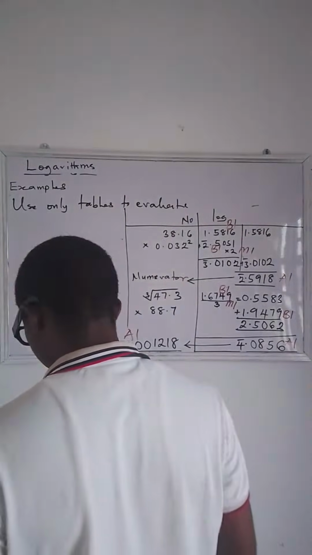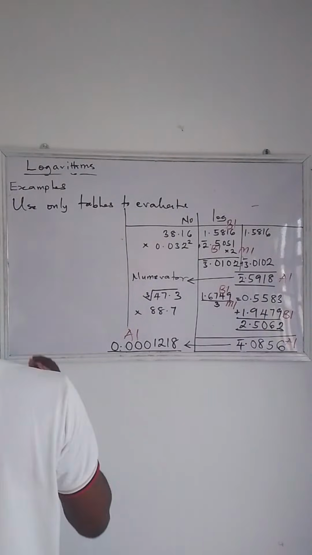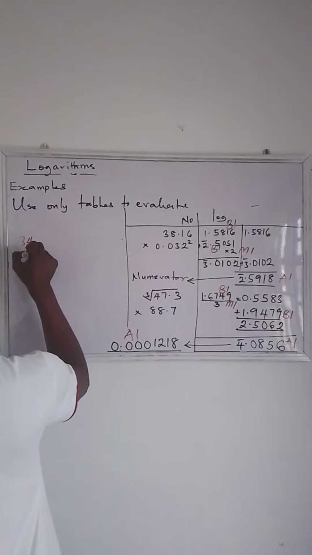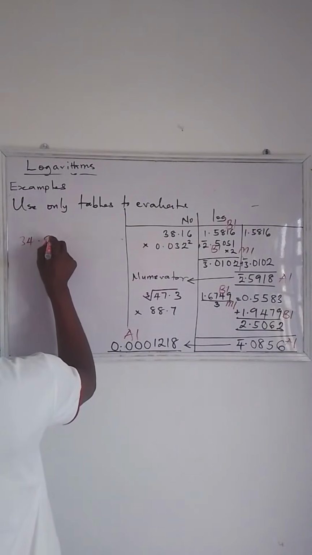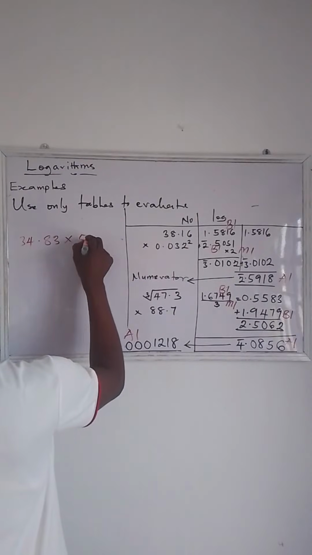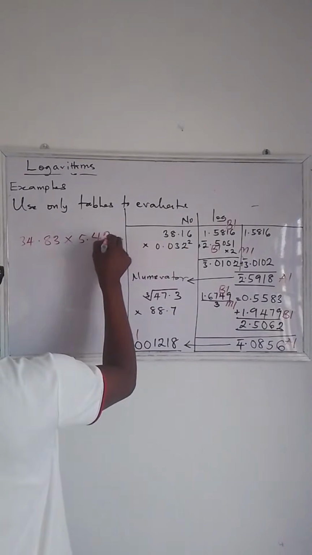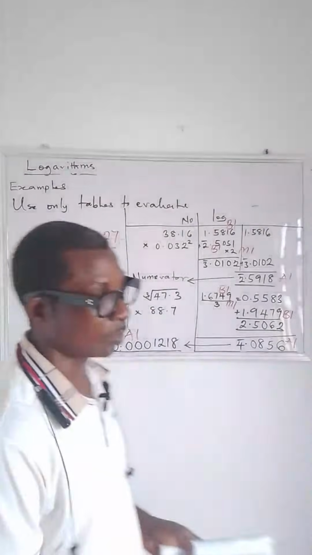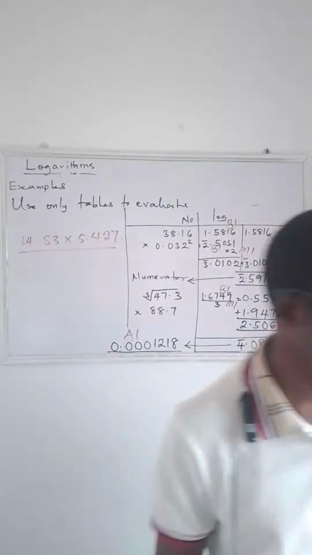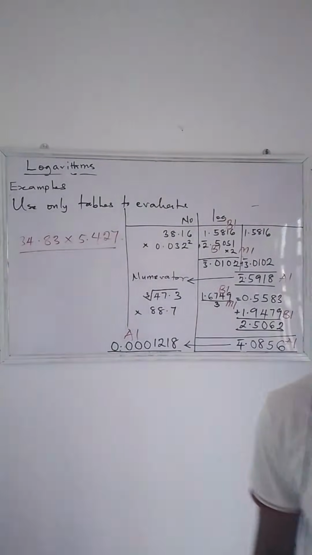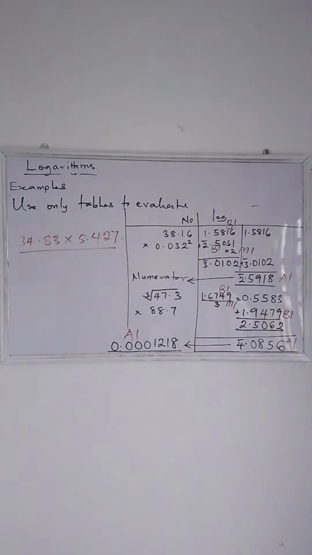Okay, let's do this. We have 34.83 times 5.427. Now, let's do this without a calculator. Let's quickly do this and let me have your answer. This is going to be the final thing we're going to be doing today. Can we quickly attempt that question?